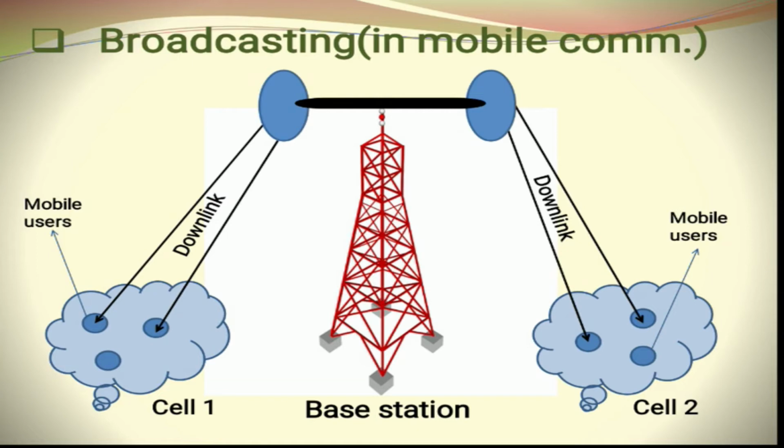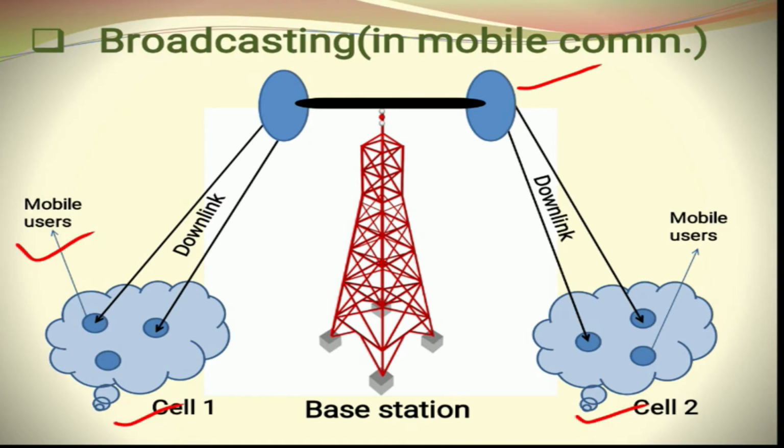So if you see here, this is basically a kind of mobile communication architecture. So here a base station is there which is having an antenna. We call this antenna a transceiver antenna. It is capable of transmitting as well as receiving. Now when this base station is transmitting the signal to the multiple mobile users which are located in cell 1, cell 2, there may be n number of cells around the base station antenna.